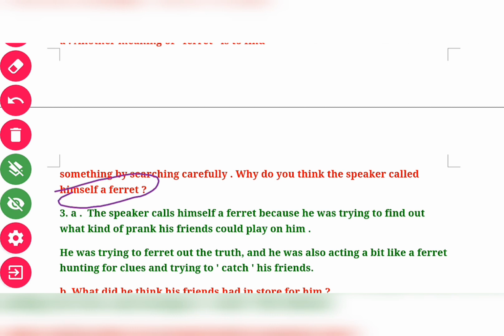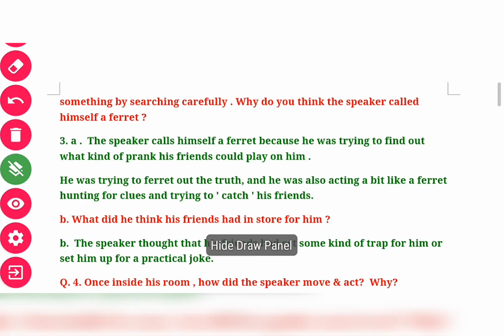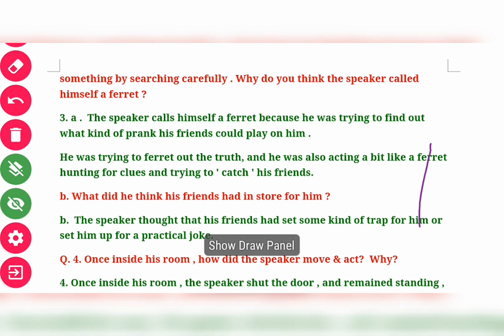So see, he was trying to ferret out the truth. He was trying to find out the situation, guessing that maybe he would be the victim of their joke. So what type of situation, what type of creation had been done by his friends, he wanted to search out that truth.